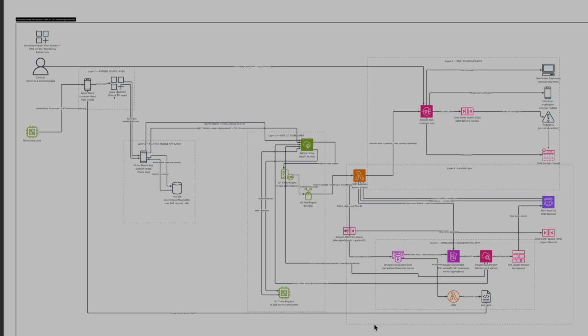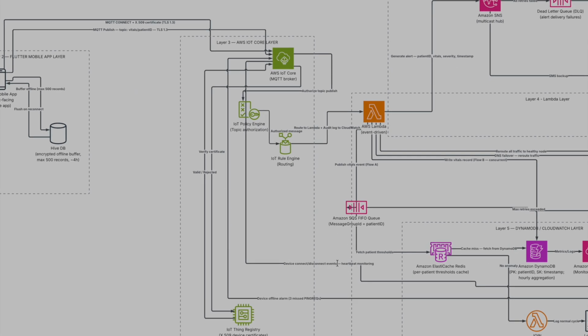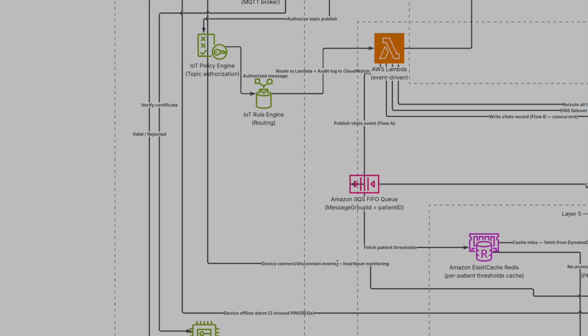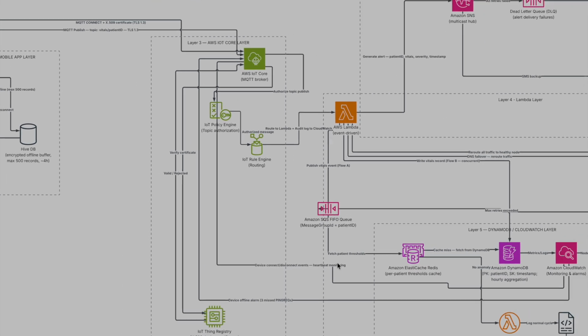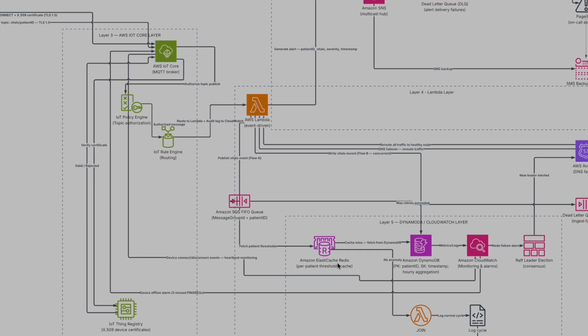servers. To solve these distributed challenges, we made four key design choices. We used decoupling for load balancing by placing an Amazon SQS FIFO queue between our data ingestion and our anomaly processing. If ingestion spikes, the queue buffers the messages, preventing our business logic from crashing.